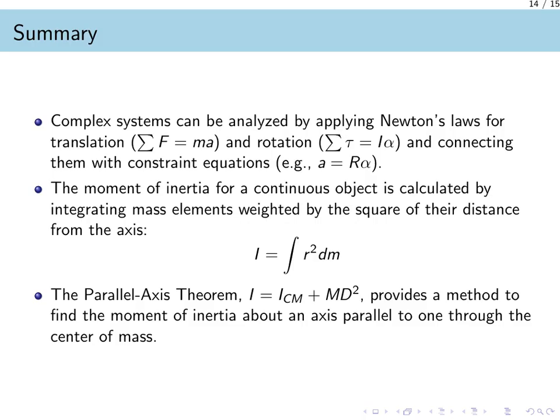The moment of inertia, I, measures how mass is distributed around the rotation axis. For any continuous object, we can always find it using the fundamental definition, where I is the integral of r squared dm over the entire body. Finally, the parallel axis theorem gives us a practical shortcut. It allows us to find the moment of inertia about any axis by starting with the moment of inertia through the center of mass and adding the term m times d squared, where d is the distance between the axes. These principles provide a complete framework for analyzing rotational dynamics.